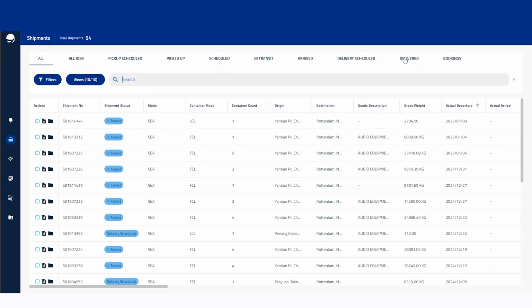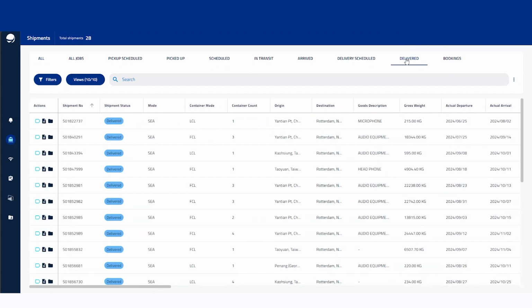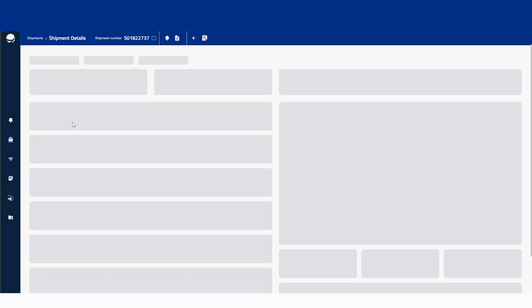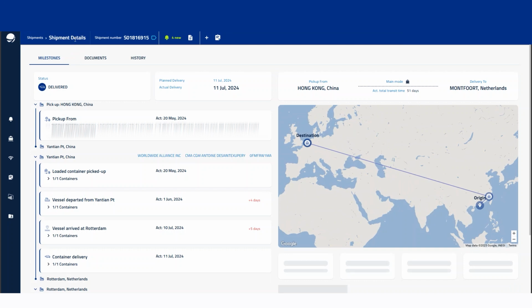So let's go back to the delivered filter here, and let's dive a little deeper into a shipment. So let's go ahead and look at this very first shipment, for example. So I will go ahead and click this one. So once we pull up the shipment here, then it will generate the milestone screen, or the shipment details screen, also known here. So at the top we see our shipment number, the screen that we're in, of course, being